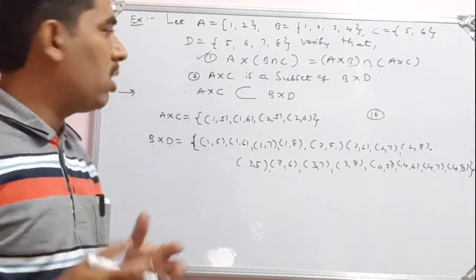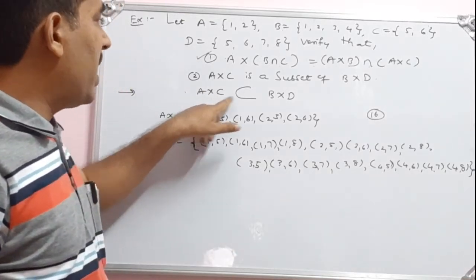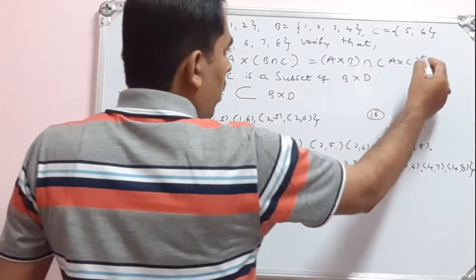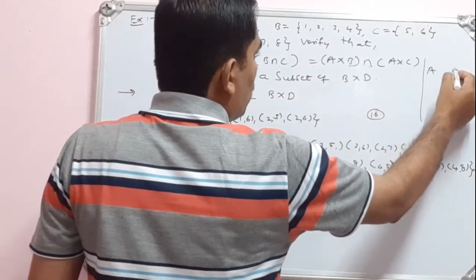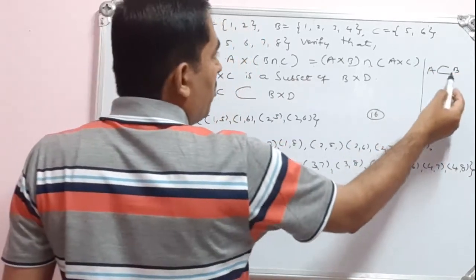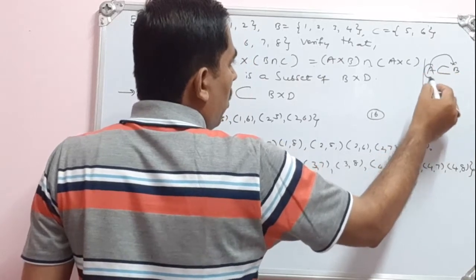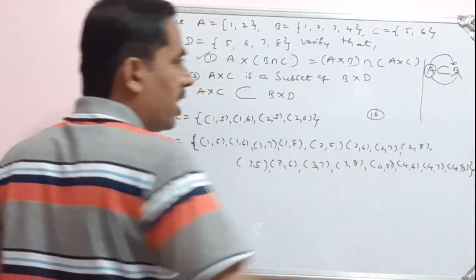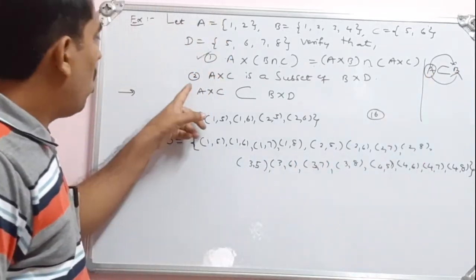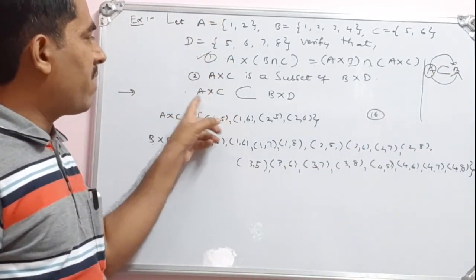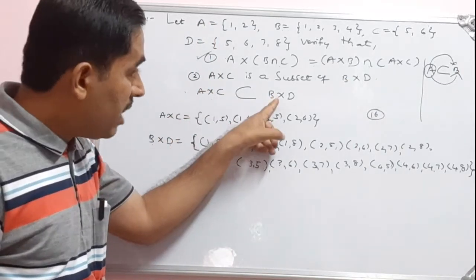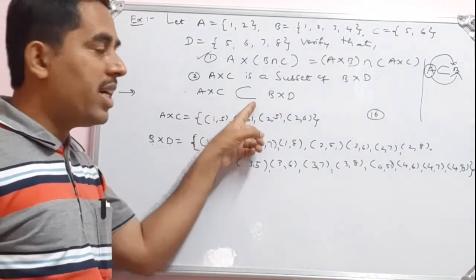Here the question is to verify whether A cross C is a subset of B cross D or not. So what is the meaning of subset? Let us recall. If A and B are two sets, and A is a subset of B, it means all the elements of A should be present in set B. Then only we call set A a subset of B. Similarly, if all the ordered pairs of A cross C are present in B cross D, then A cross C will be a subset of B cross D.